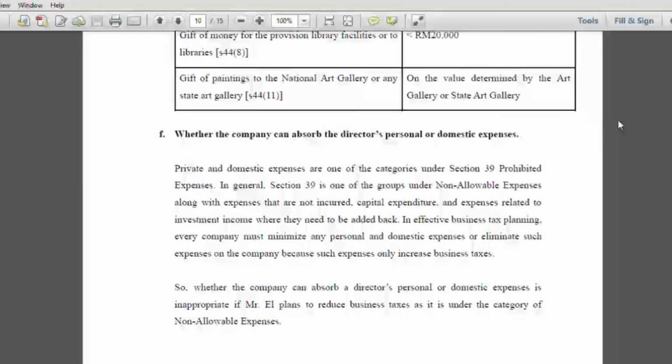For F, whether the company can absorb the director's personal or domestic expenses. According to Section 39 prohibited expenses, Mr. L should deduct these expenses because they are non-allowable expenses.